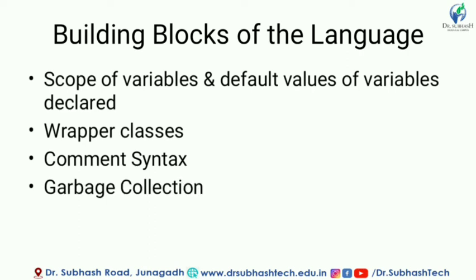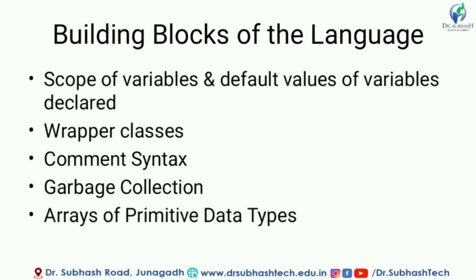And there is a very important term in Java language, that is garbage collection. Garbage collection means whatever data is unnecessary is sent to the garbage collection. In Java language there is automatic garbage collection. We need not call the destructor for destructing the values, and this is handled by the JVM, the Java virtual machine. Then there is a term arrays of primitive data types.